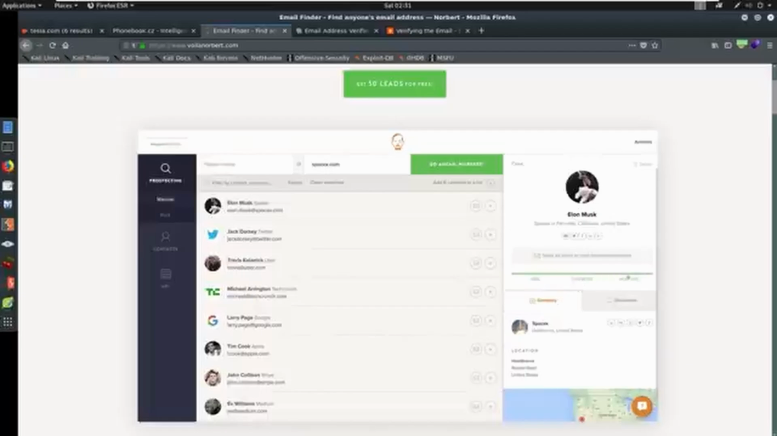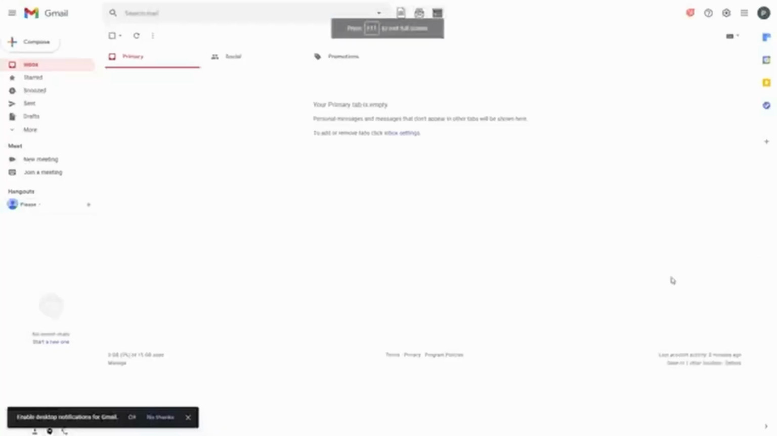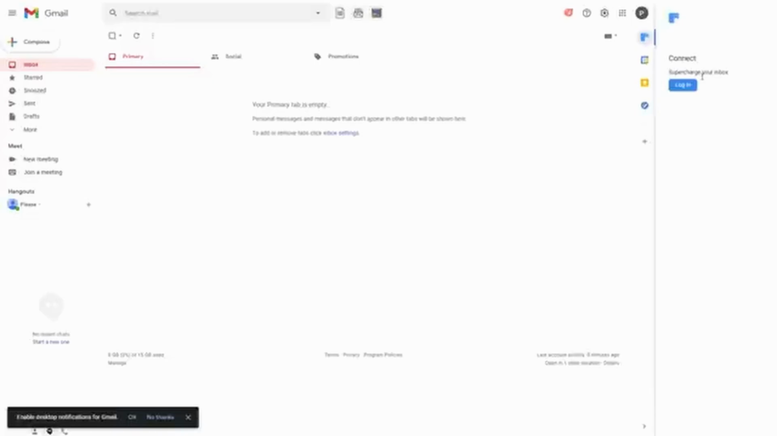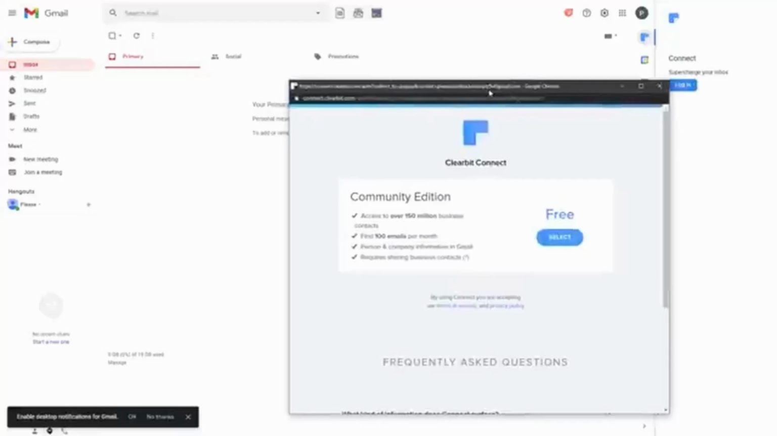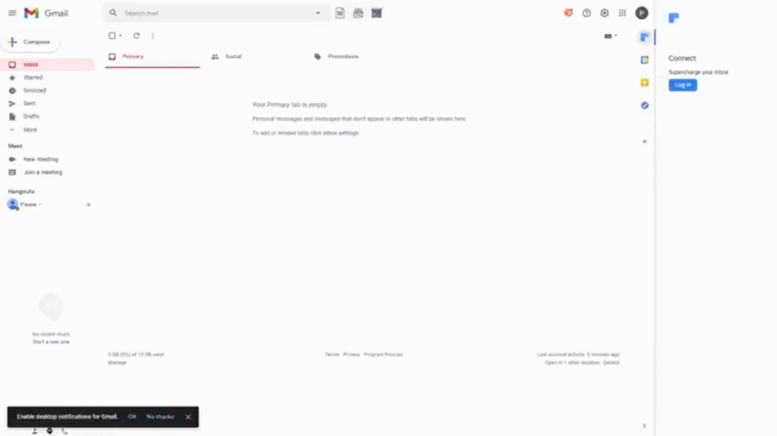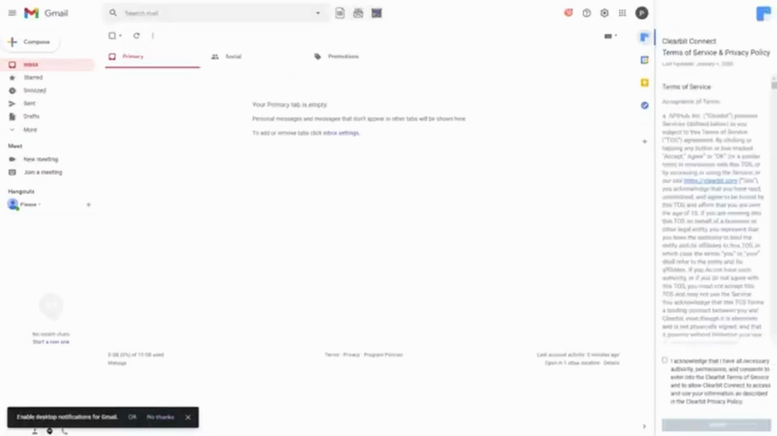Clearbit has to be used in Chrome. So I'm going to bring up this here. You can download the Chrome extension for Clearbit. And all you would have to do is go to Google. Let me log in really quick. And then I'm going to just select the free account. We get so many searches, 100 emails a month. So basically, you're going to search for Clearbit Connect. I'll put a link down below, by the way. But Clearbit Connect is awesome. You'll see why here in a second once I authorize this.